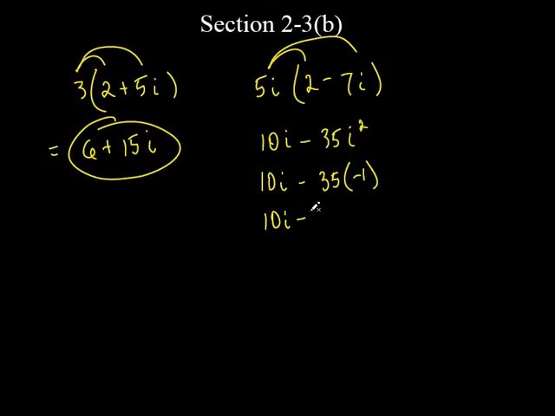So this is minus again. 35 times -1 is -35. Again, I'm going a little overboard on my steps, but I want to show you everything I'm doing. So this is 10i minus a negative, which is plus 35. Do we write it like that, and do we circle it?